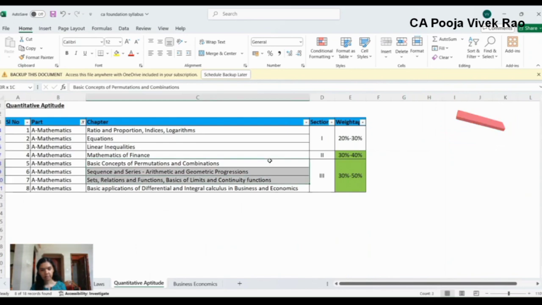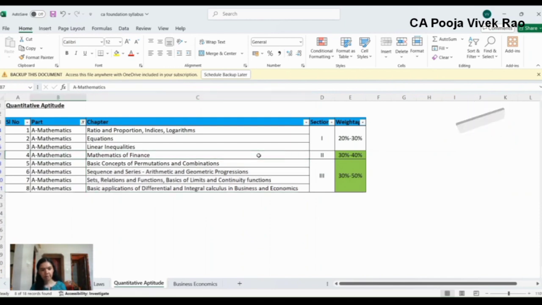In mathematics, the highest weightage has been allocated to chapter 5, 6, 7 and 8. That is chapter 5 basic concepts of permutation and combinations. Chapter 6 sequence and series, arithmetic and geometric progressions. Chapter 7 sets, relations and functions, basic of limit and continuity functions. Chapter 8 basic application of differential and integral calculus in business and economics. This section has been allocated 30% to 50%.